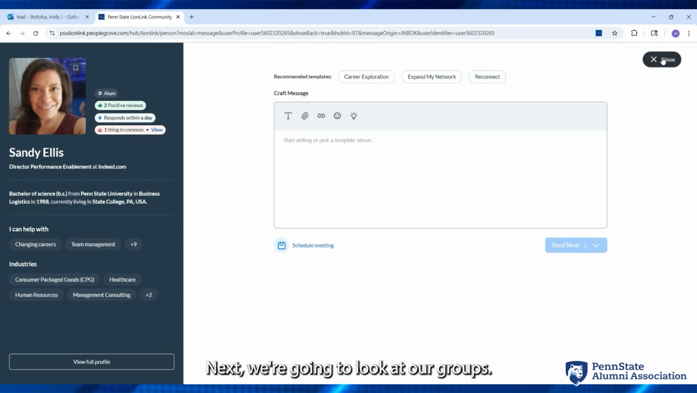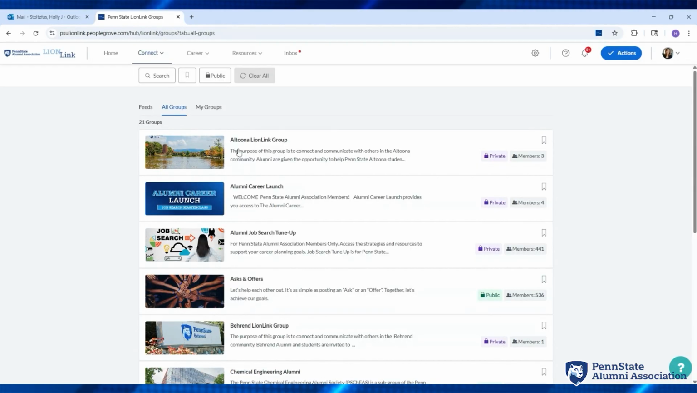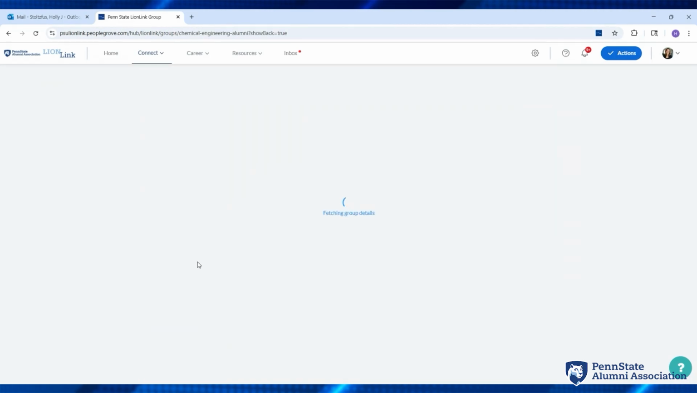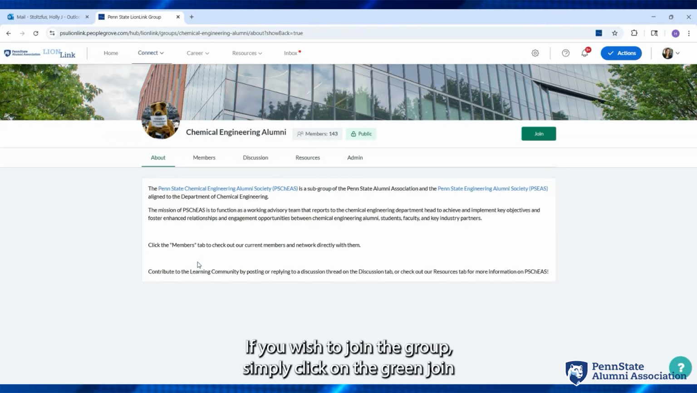Next, we're going to look at our groups. Groups are communities that share a common interest. To learn more about each group, click on the group icon. If you wish to join the group, simply click on the green Join button at the top right quadrant of the page.